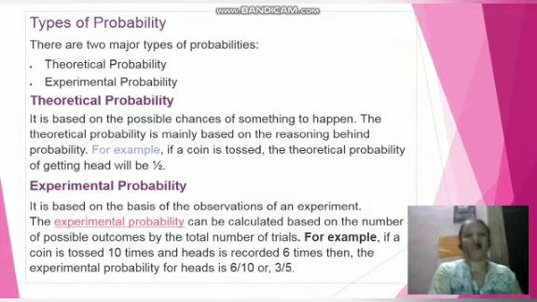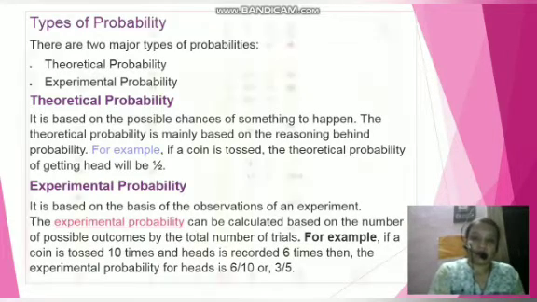This is the difference between theoretical and experimental probability. If you carry out many experiments and some results are recorded, and according to that you find the probability of a given event.